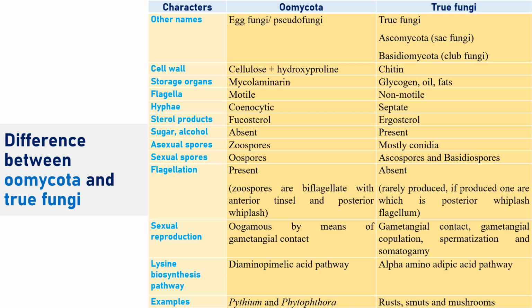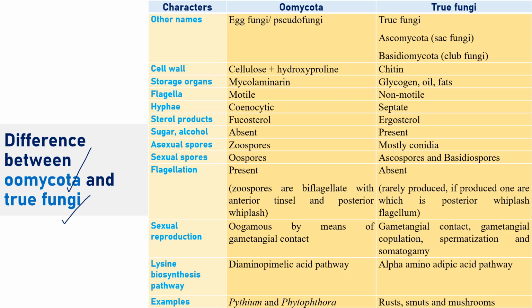So let's start with the difference between Oomycota and true fungi. Here Oomycota is a fungi-like organism. It's not a true fungi. That's why Oomycota is placed under the lower fungi. When we see higher fungi like Ascomycota and Basidiomycota, compared to higher fungi, these lower fungi look like fungi, but they are not true fungi. Now we will see the general differences that we might observe in Oomycota and true fungi.